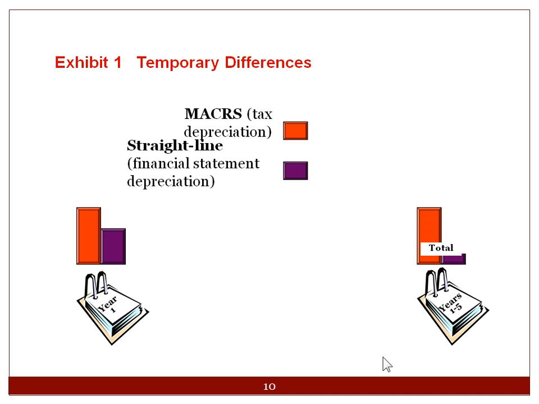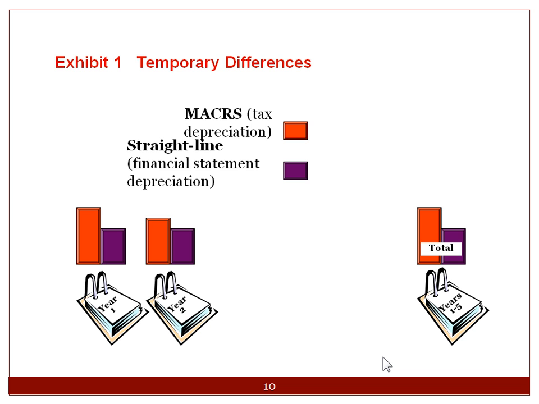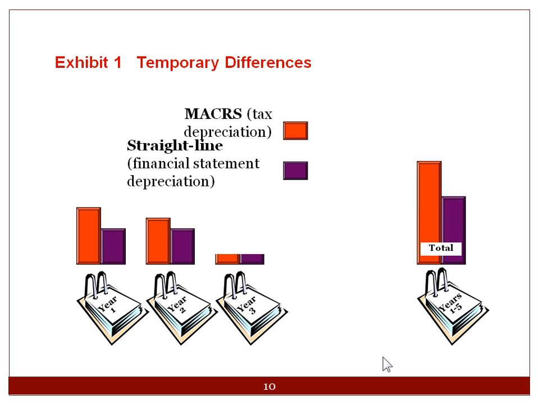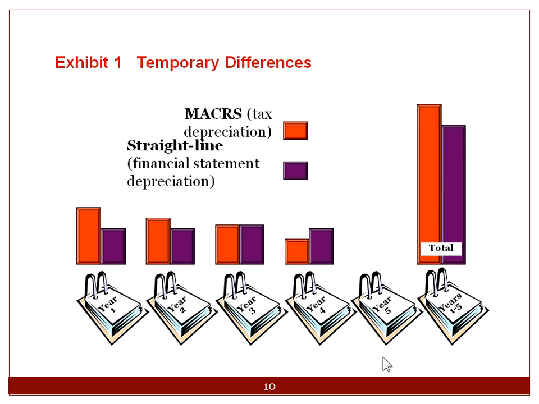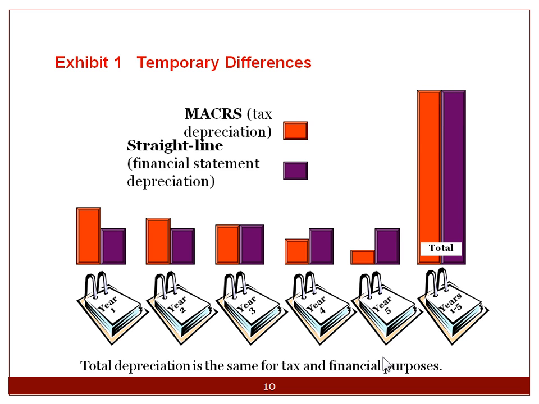Some examples are tax depreciation methods are different. So there's a tax method called MACRS versus straight line on your books. Don't get too hung up here. Just keep in mind it's an overview of knowing that there are these temporary differences. So as you can see here, straight line is the same every year, but MACRS is kind of like a double declining balance. So it's higher in the first years and lower in the later years. But at the end of the 5 years, there's a total. So they are the same at the end of the 5 years.